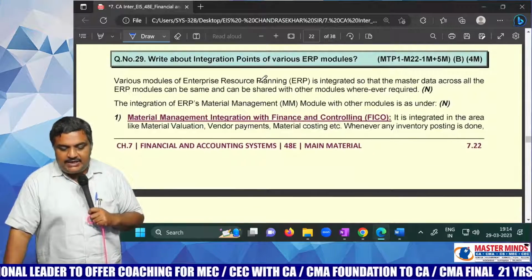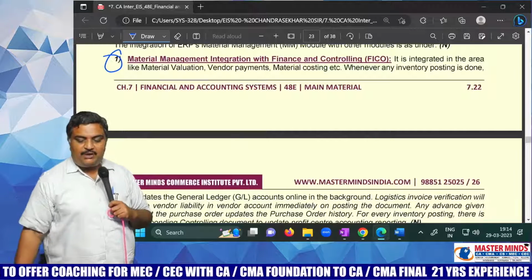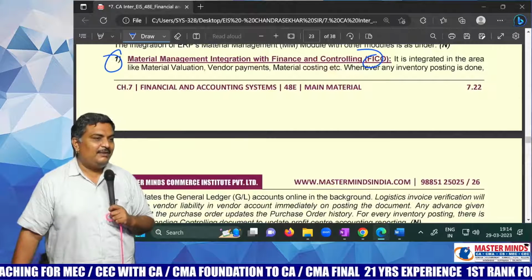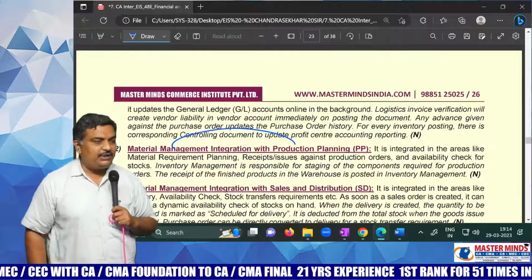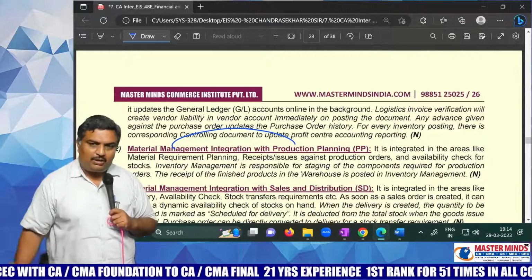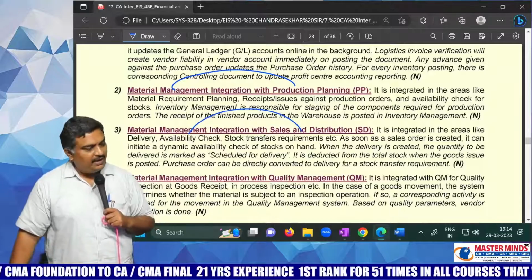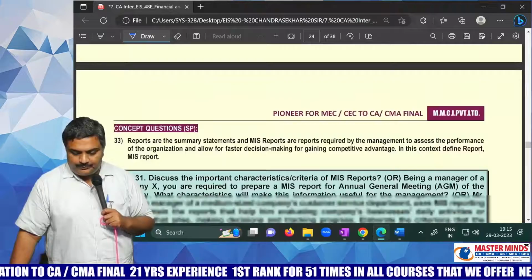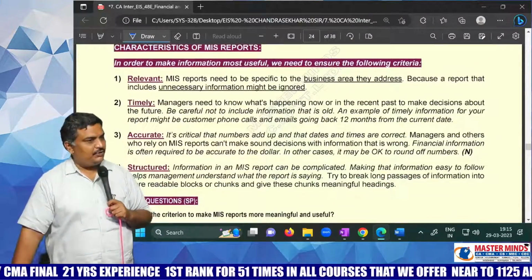Next, integration points. How will you integrate? Material management with finance. See, with FICO everything should be integrated. Material management with production planning, because both are related to each other. Material management with sales department, they are related. You need to join them. Like this, you need to join. And next comes characteristics of MIS reports.